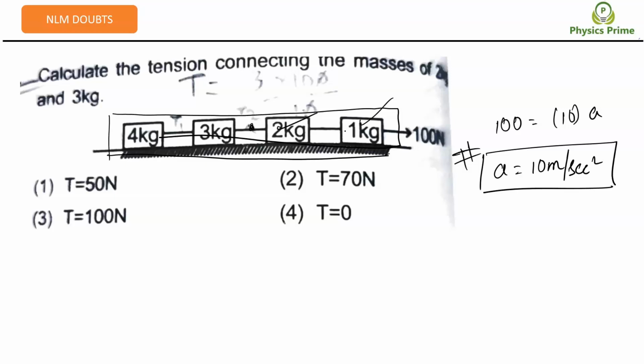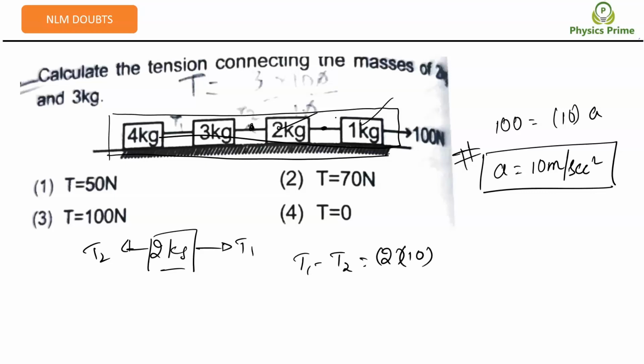So let me take this 2 kg block first. For the 2 kg block, there is T1 in this direction and T2 in this direction, pulling it. That means T1 minus T2 is equal to 2 into acceleration, which is 10. T1 is the bigger force here, I have taken it in this direction. So T1 is equal to T2 plus 20, right?